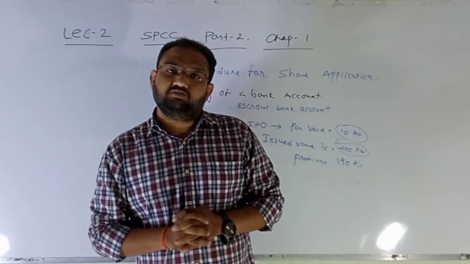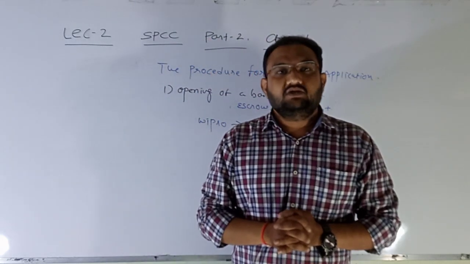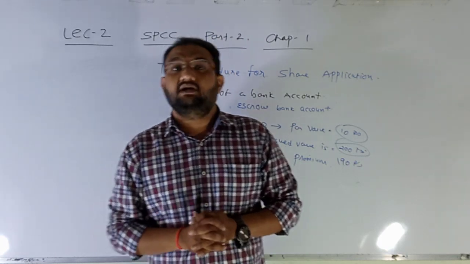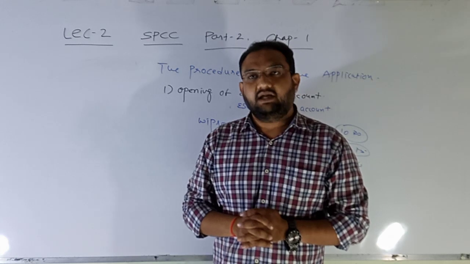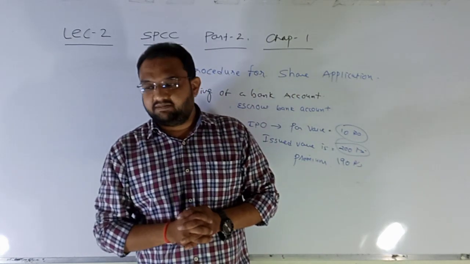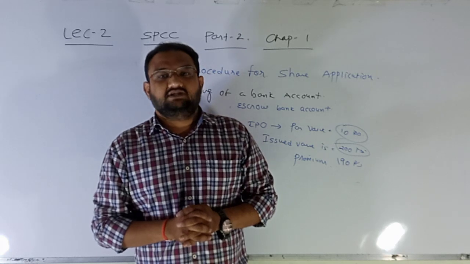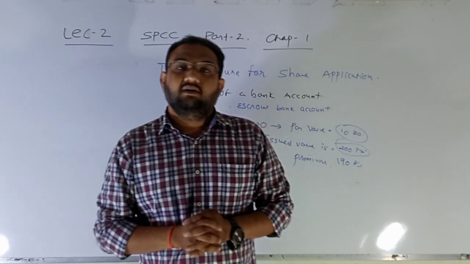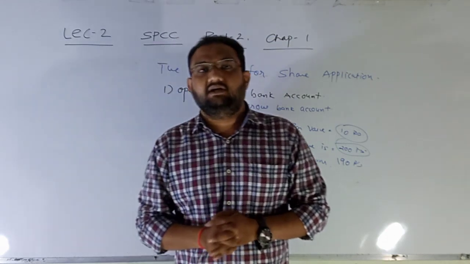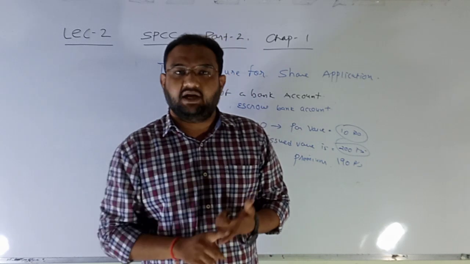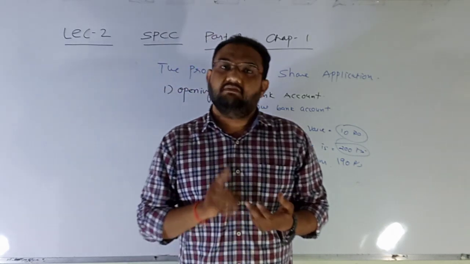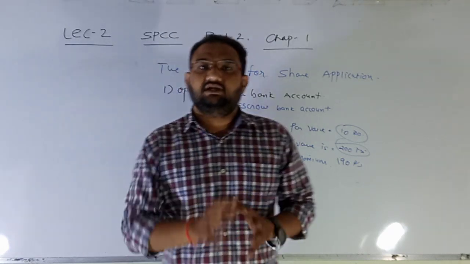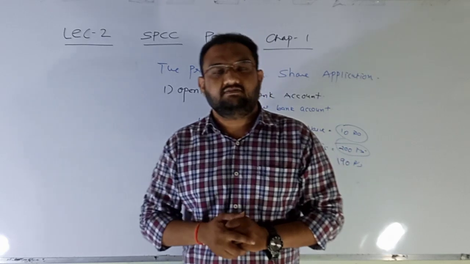After reading this prospectus in a detailed manner, those investors who wish to subscribe to the IPO contact their share broker and show willingness towards the purchase of shares. Now the share broker will give them a share application form where the details of that particular investor, that is the name of the investor, his PAN number, address, bank details, bank account number, IFSC code, MICR code, each and everything will be mentioned in a duly assigned box.